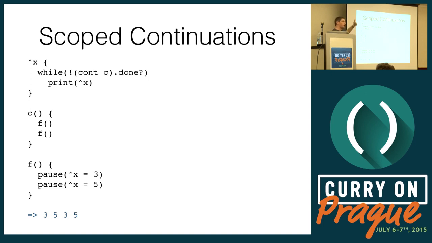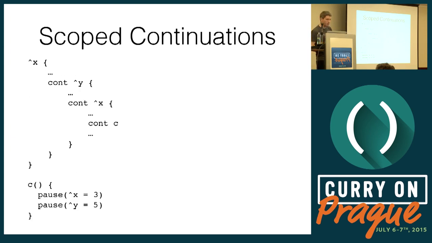Every time it pauses, we loop again until it completes. C itself just simply calls f twice, and f pauses twice. Once it sets the value of x to 3, and the second time to 5. So all in all, before C completes, it's going to pause 4 times, setting the values of x to 3 and 5 alternately, and this is when it's going to print out 3, 5, 3, 5.